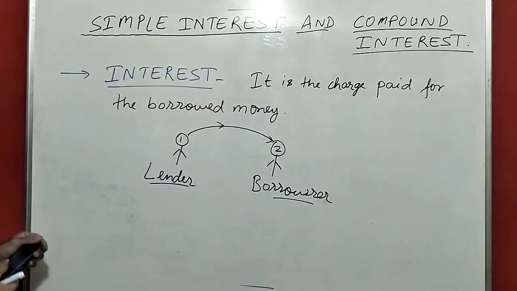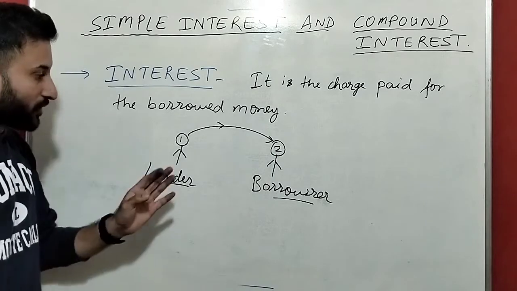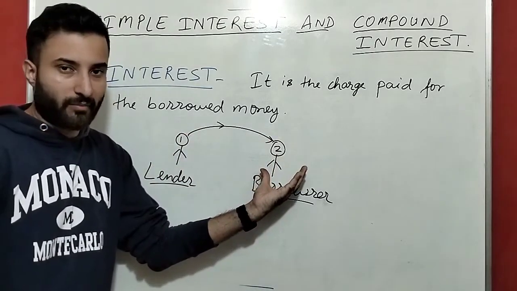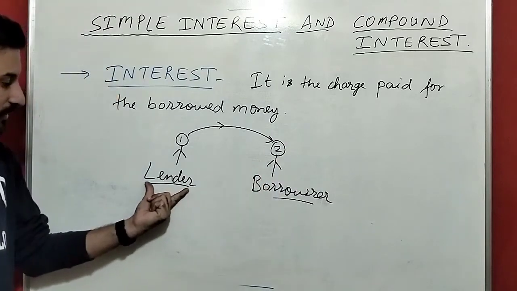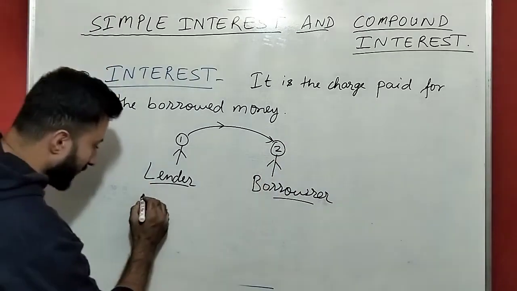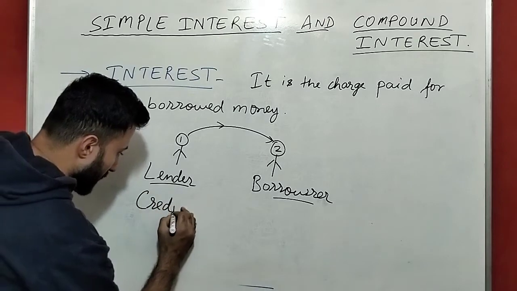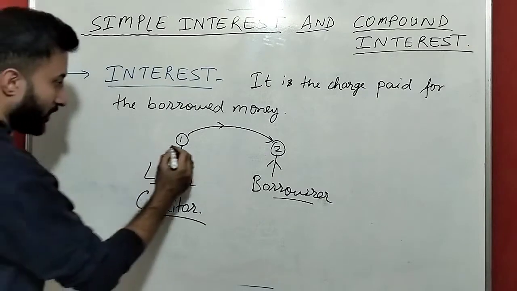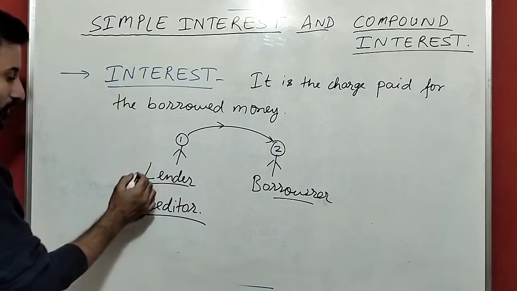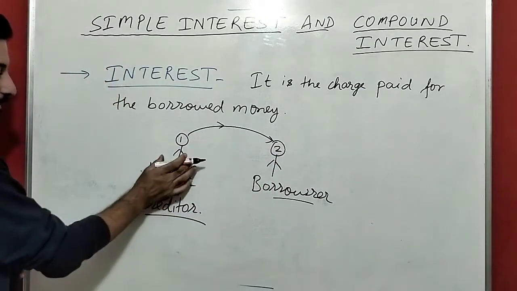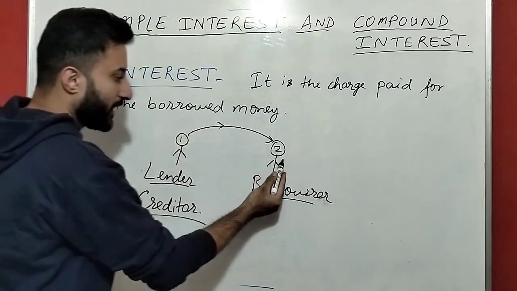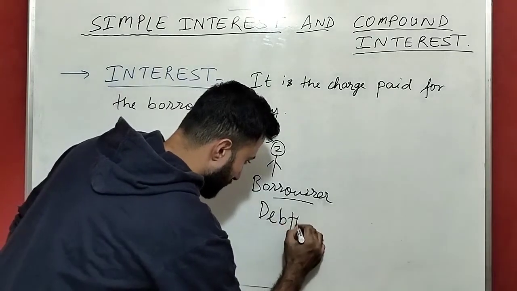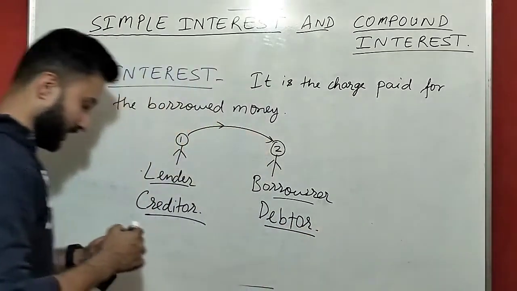So here we will talk about two persons. One who will give the money, the other who will take the money. The person who will give the money is the lender, or we will call it a creditor. Okay, lender or creditor, because he will give the money. And who will take the money? Obviously the borrower, or debtor.